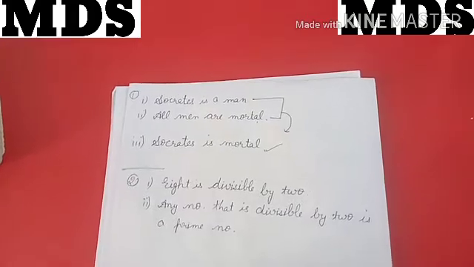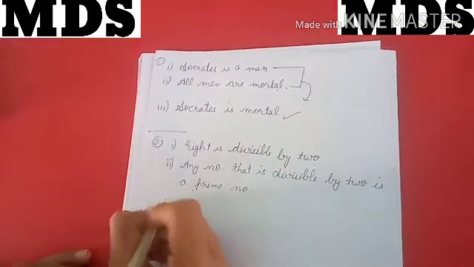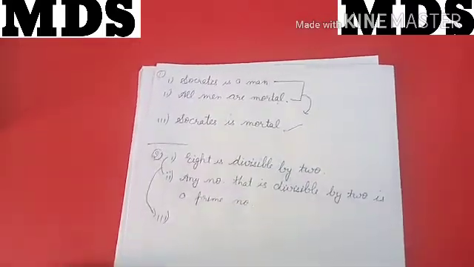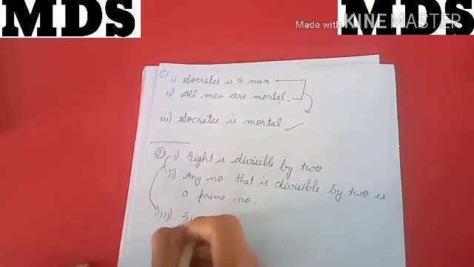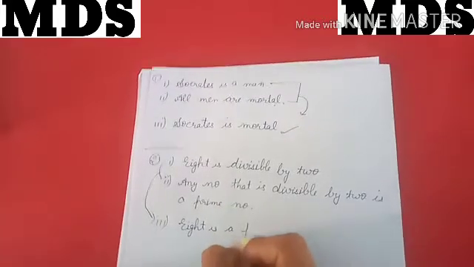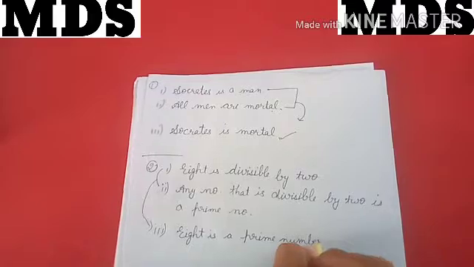So on the basis of these two statements I will form another. That will be that 8 is a prime number.